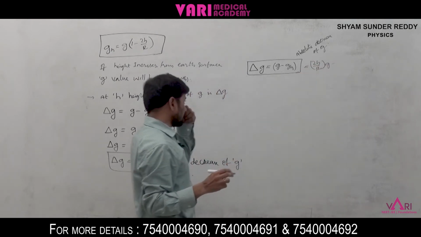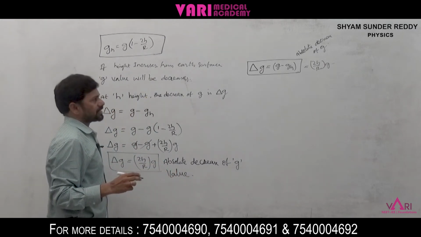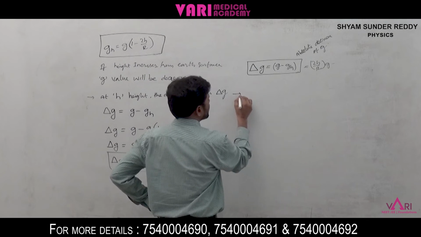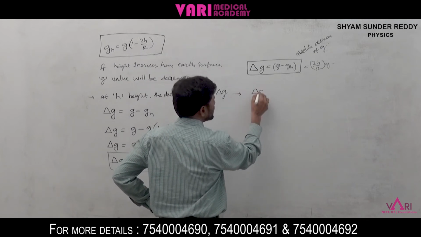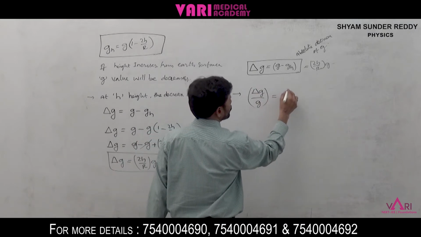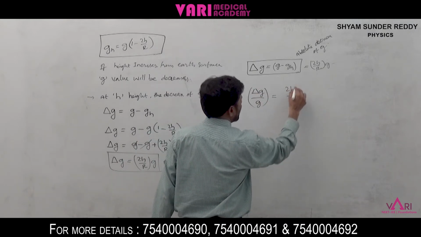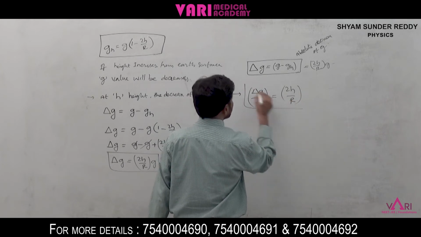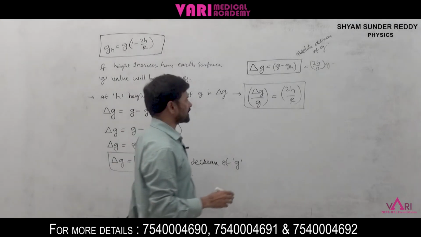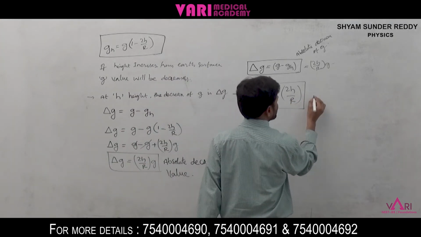Now we want the fractional decrease. Next point, delta g by g is equal to 2h by R. This is called the fractional decrease of g with some height.